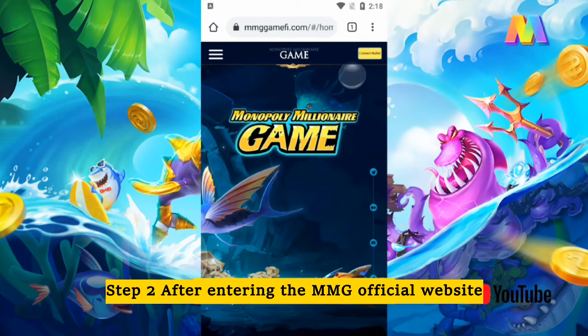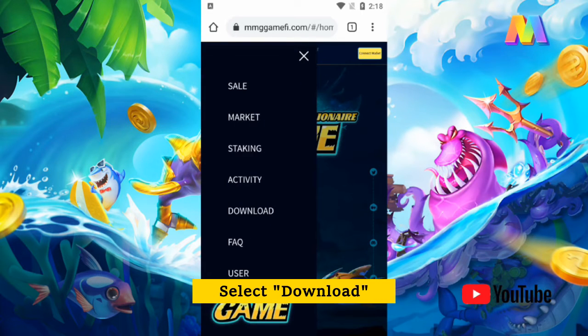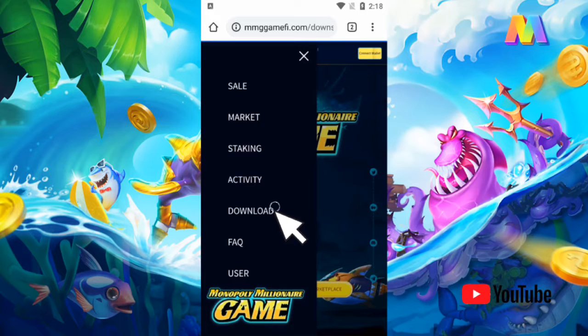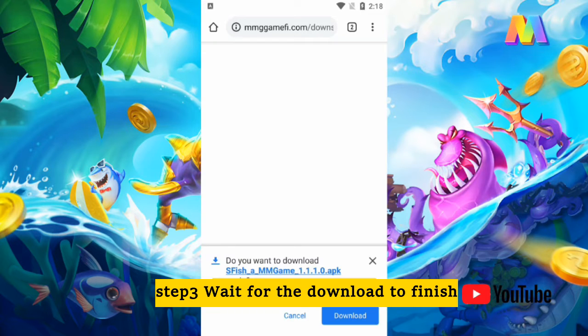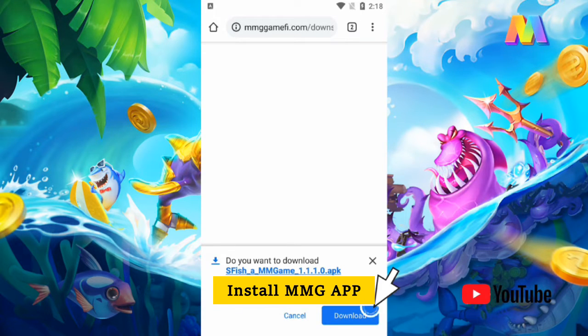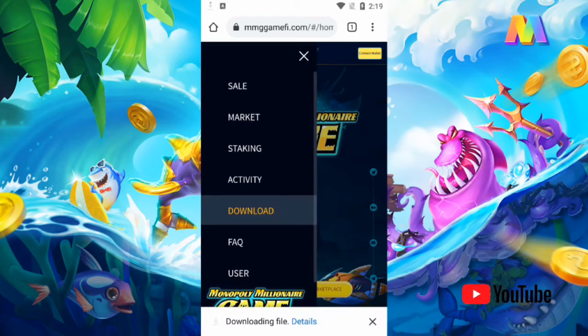Step 2. After entering the MMG official website, click the left menu bar. Select Download. Step 3. Wait for the download to finish. Install MMG app.